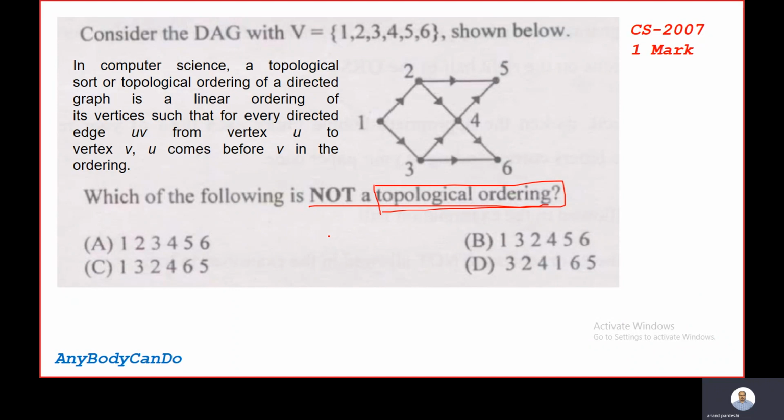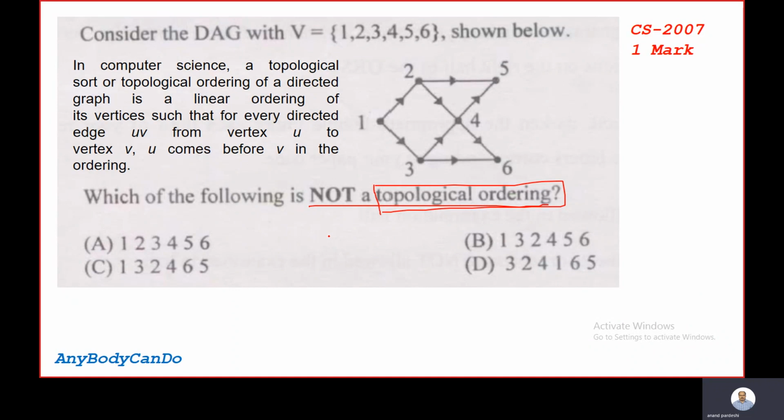To solve this particular question, we will try to find which ones are topological orderings. When we solve for topological ordering, automatically we will get the answer for which is not a topological ordering. Whenever there is an edge in this figure, you can see the edge from 1 to 2, there is a directed edge. So before visiting 2, 1 should come. Before visiting 2, we must visit 1 first.